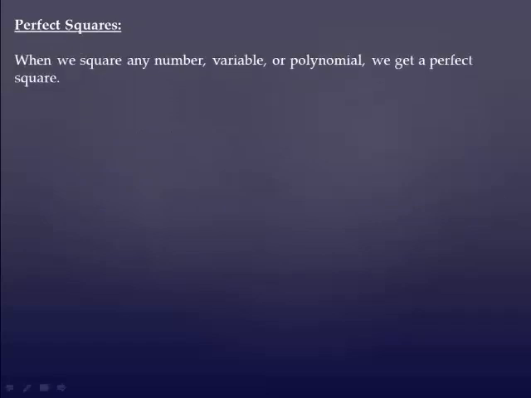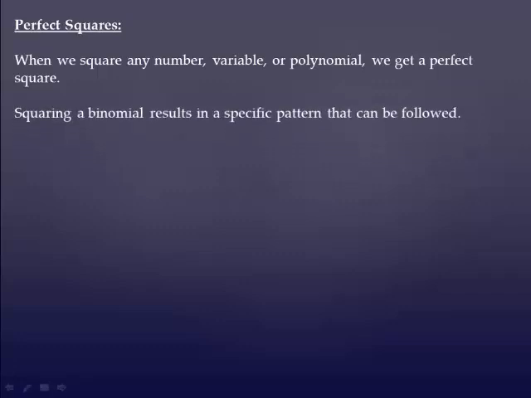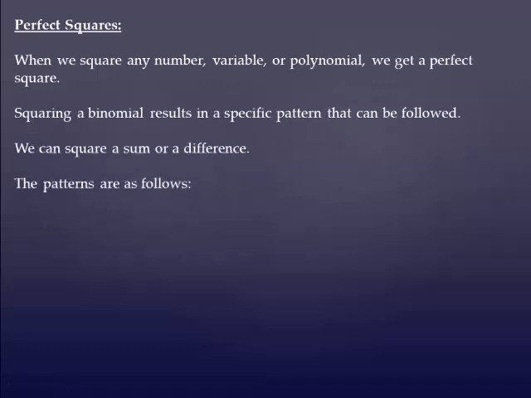Perfect squares: if you square any number, variable, or polynomial, you get a perfect square. Squaring a binomial results in a specific pattern. We can square either a sum or a difference, and here are the patterns. If you have a plus b and you square it, you get a squared plus 2ab plus b squared. And if you have a minus b and you square it, you get a squared minus 2ab plus b squared.